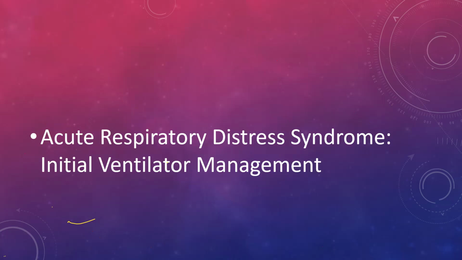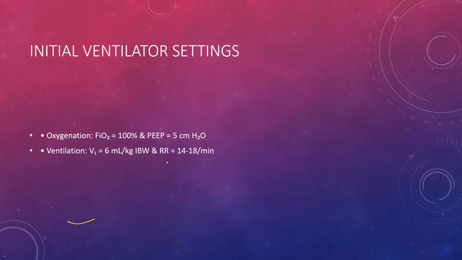Acute respiratory distress syndrome initial ventilator management is super high yield. So oxygenation is determined by fractional inspired oxygen and PEEP. PEEP is positive end-expiratory pressure. So oxygenation is determined by two things in the ventilator, FiO2 and PEEP, while the carbon dioxide pressure is determined by tidal volume and respiratory rate.